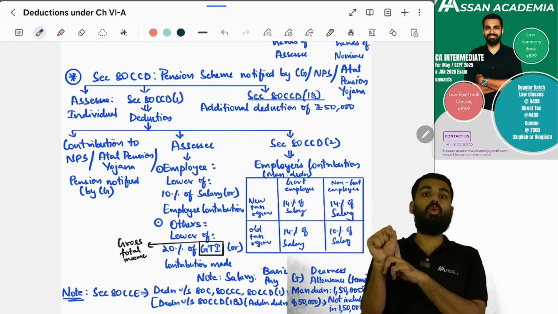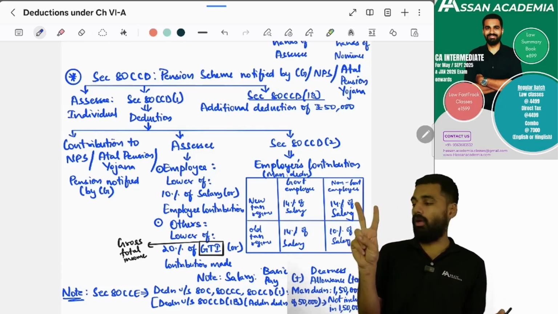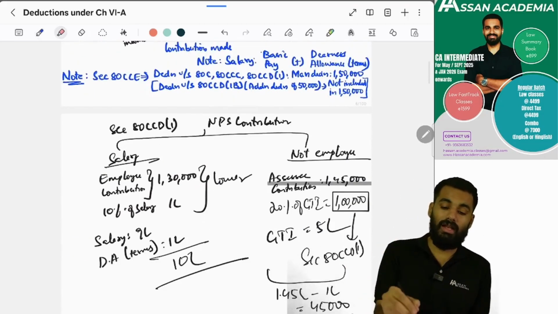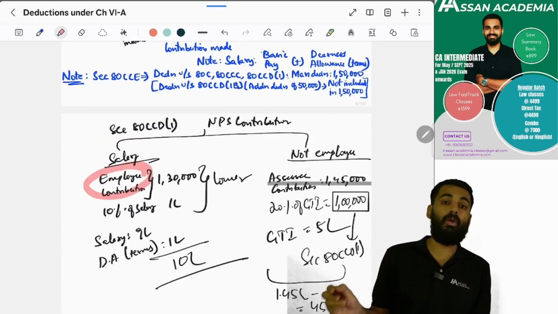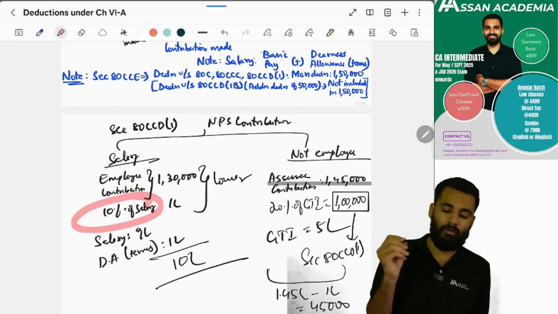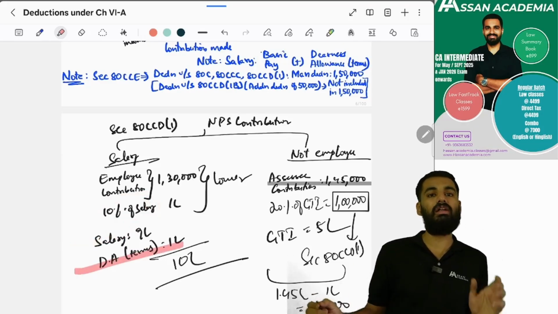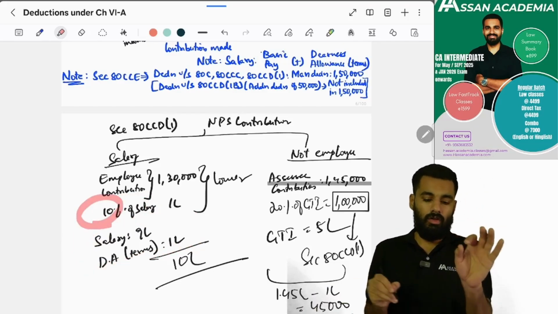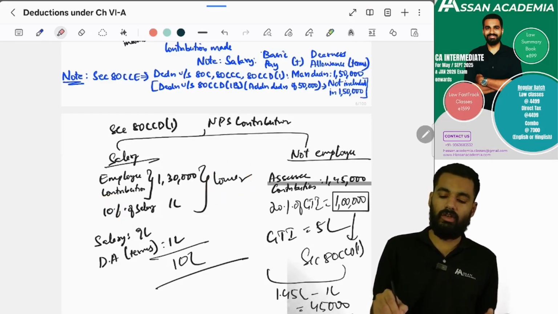One, he can be an employee. Two, he can be not an employee. If he is an employee, then as per section 80CCD(1), what is the employee's contribution? It is 10% of the salary. What is the salary? We'll say basic salary plus dearness allowance. So 10% of salary or the employee's contribution, whichever is lower.